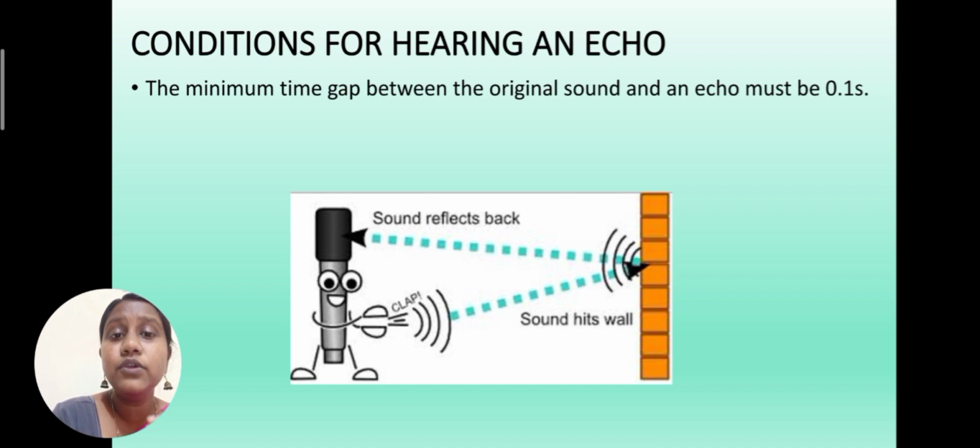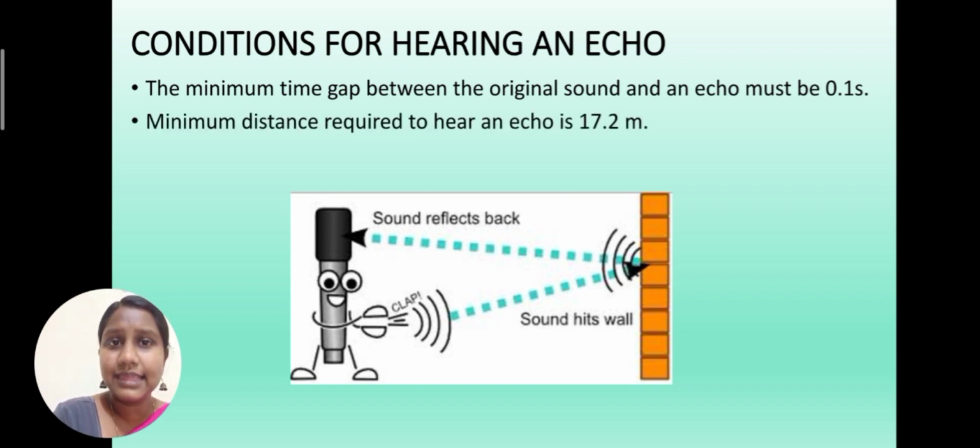That is, if you want to hear two sound waves clearly, then the time gap between the two sound waves should be 0.1 second, and that's why there should be a time gap of 0.1 second between the original sound and the echo. And the second condition is that the minimum distance required to hear an echo is 17.2 meters.